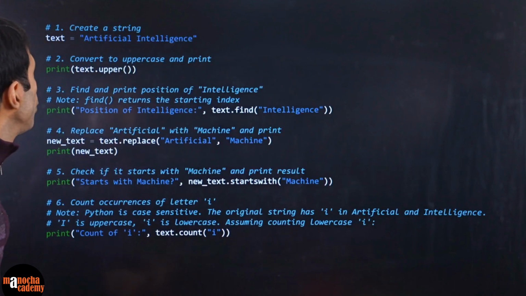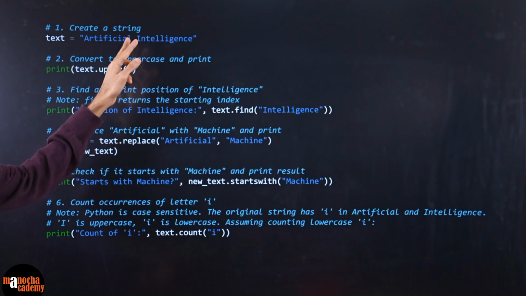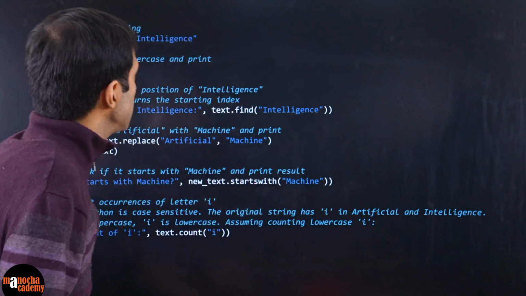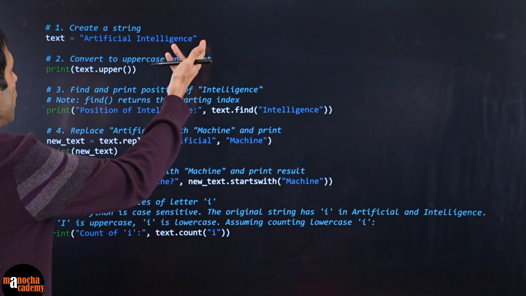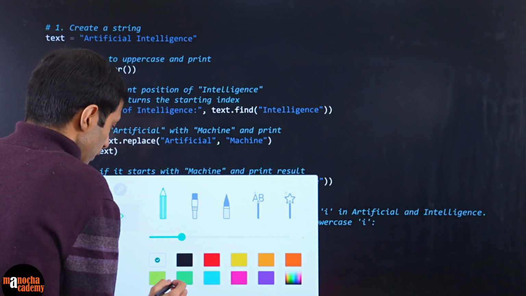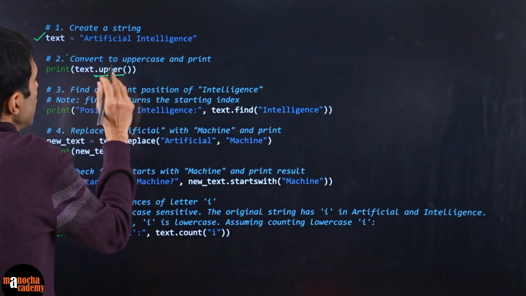So what does our code look like? You can clearly see, create the string. The string was told as artificial intelligence. You can put it within single or double quotes, it doesn't matter, both work. Then you need to convert to uppercase. How do you do that? text.upper. So here for the string we use double quotes, and here you can see we are using the upper function, so dot upper.